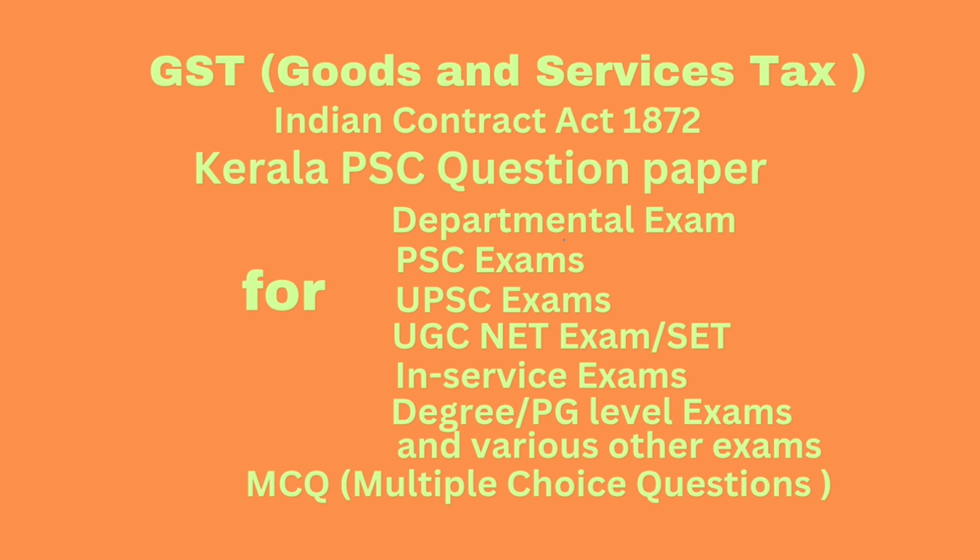Question number 78. Dash may lead to prosecution for an offense of cheating under the Indian Penal Code. Option A, fraud. Option B, misrepresentation. Option C, true presentation. Option D, none of the above. Correct answer, option A, fraud. Question number 79. If the object of an agreement is the performance of an unlawful act, the agreement is unenforceable. Question number 80. An agreement which involves or implies injury to the person or property of another is void.